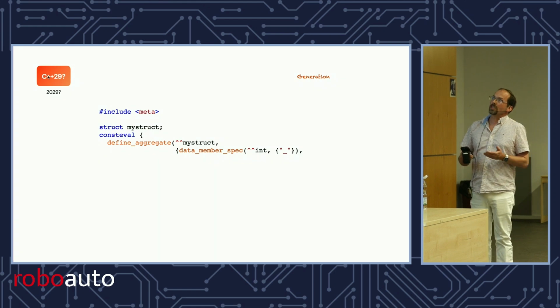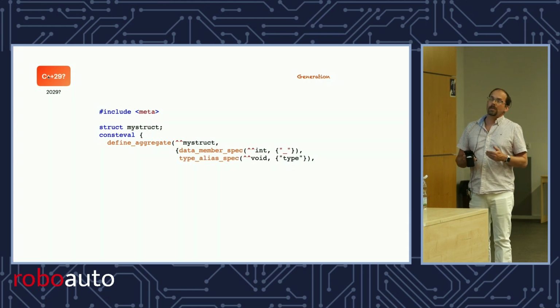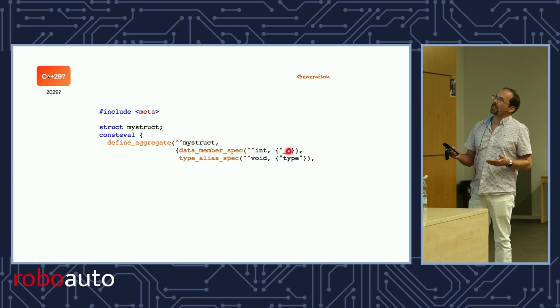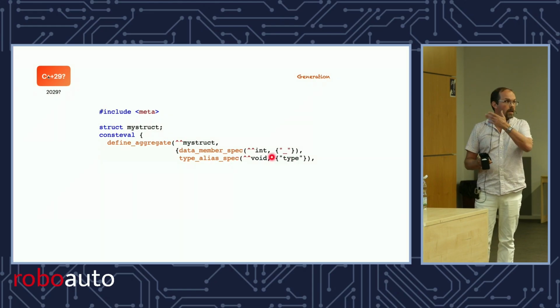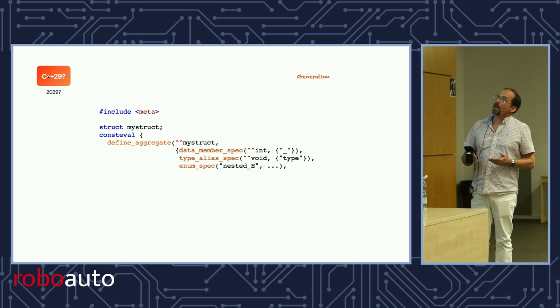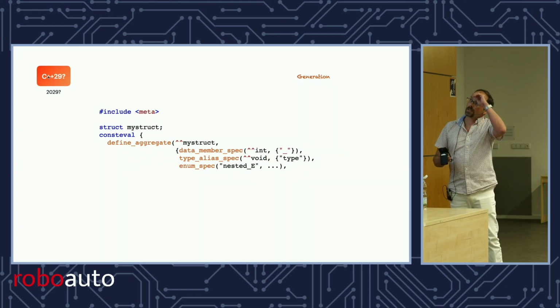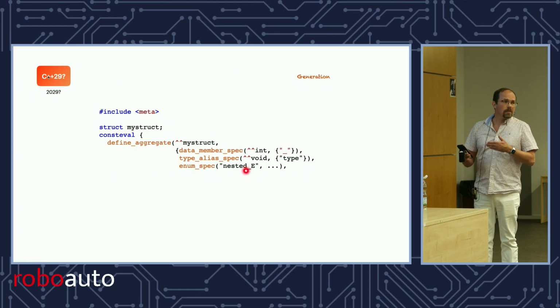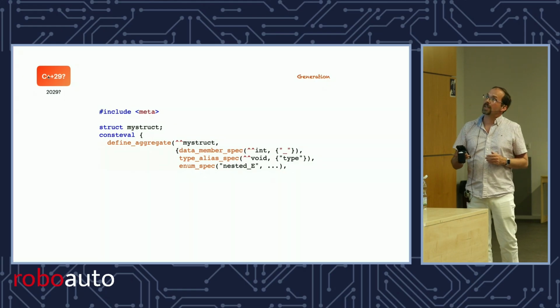To start with, why just data members? Could I have maybe a nested type alias, right? That shouldn't be too hard. I'll just say, well, give me a specification for a type alias. I'll tell you what name it has, and what type it resolves to. We can make that work, not a problem. What about an enum spec? We actually talked about this in the committee today, or a variation of that. You could have a nested enumeration, right? And I don't know exactly what we'll put there, but we'll put something that makes it work. We absolutely can do that.